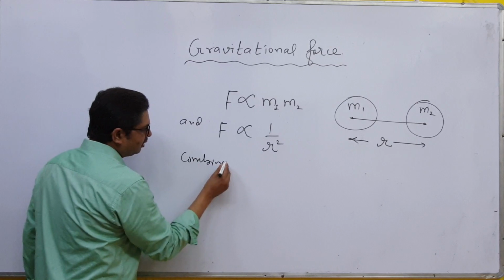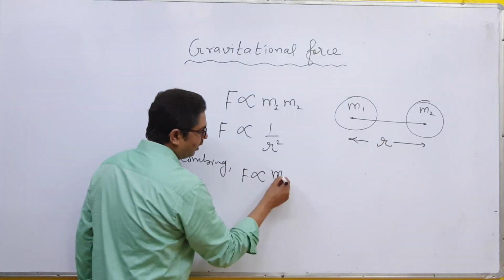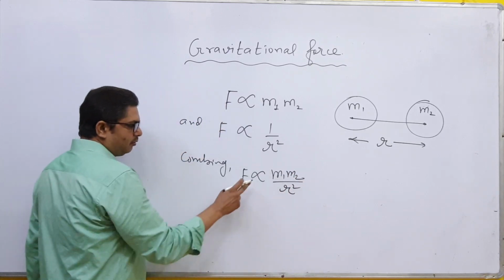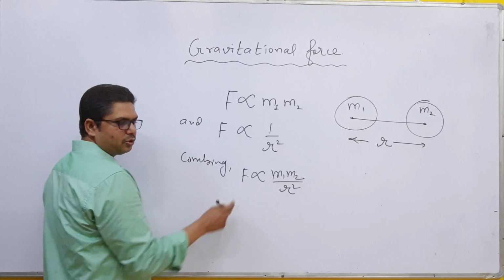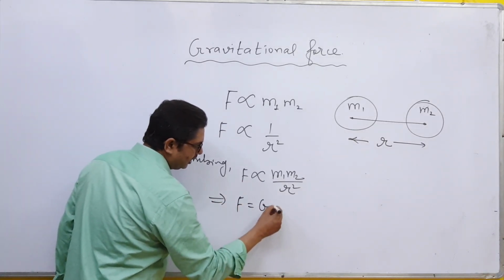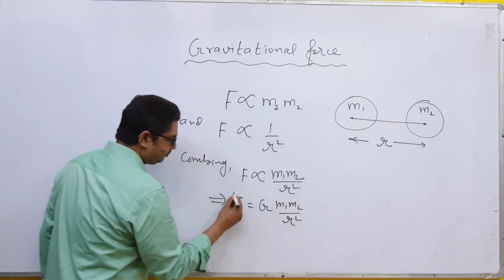Combining, you get F is proportional to m1 m2 by r square. When you remove this proportional sign, you have to give a constant, G, so F equals G m1 m2 by r square,